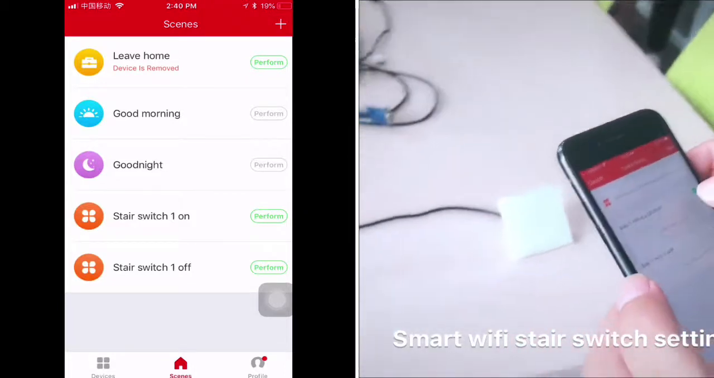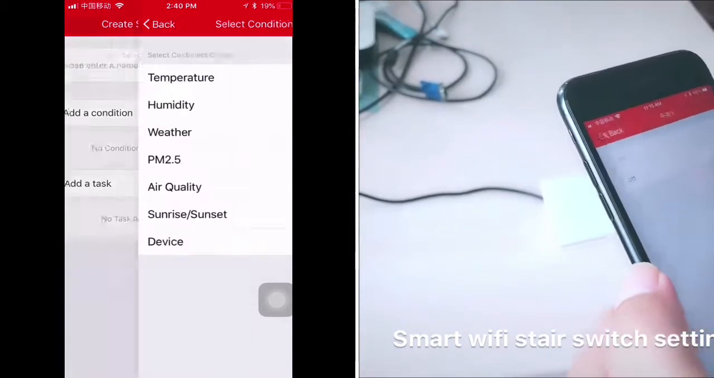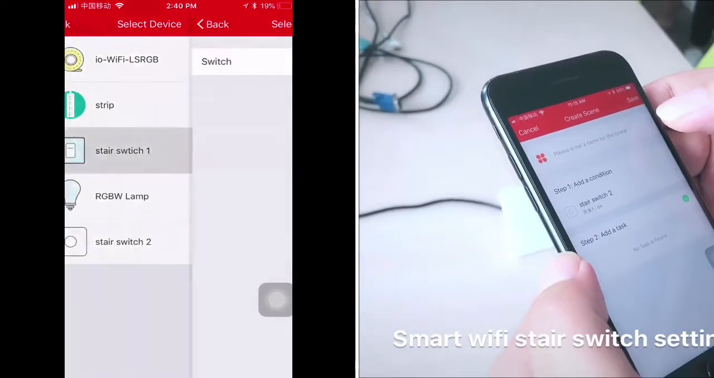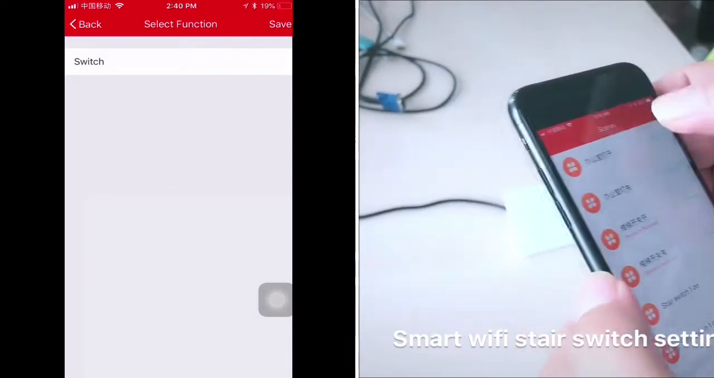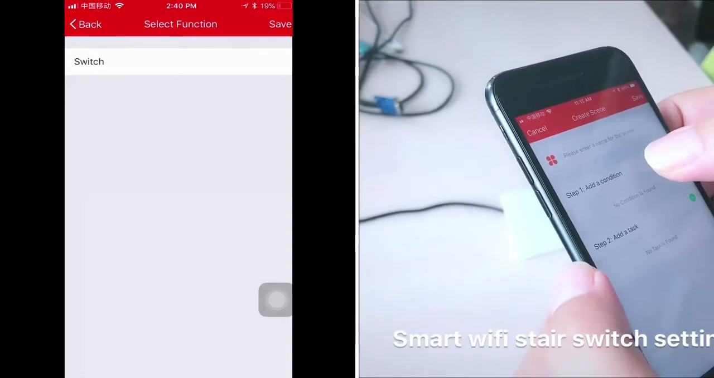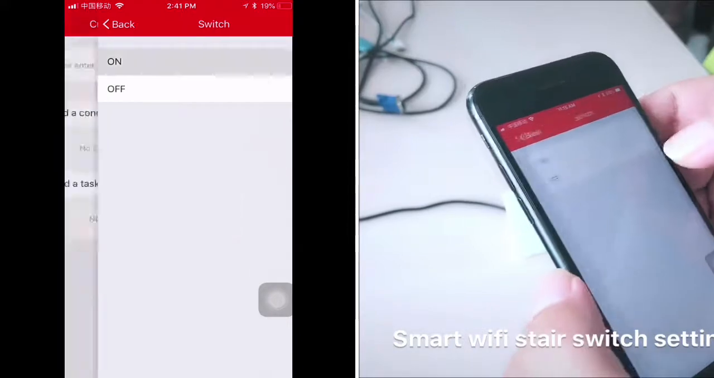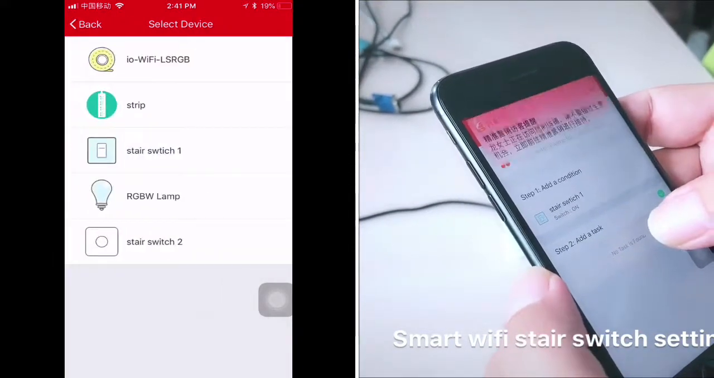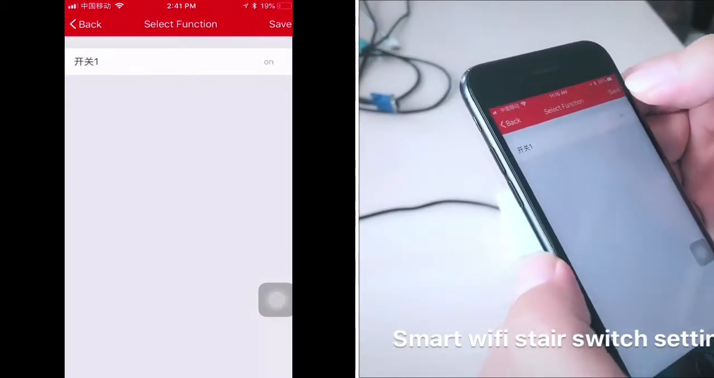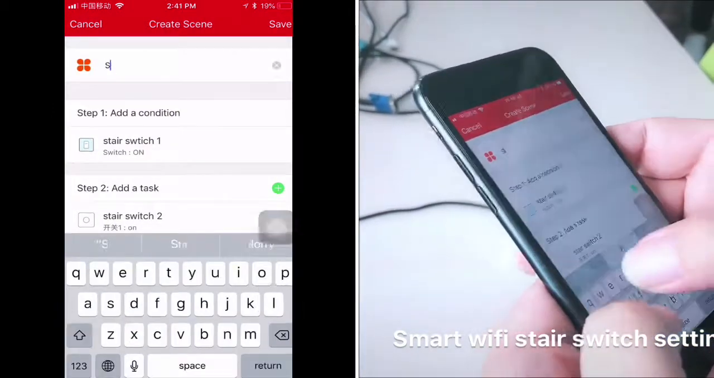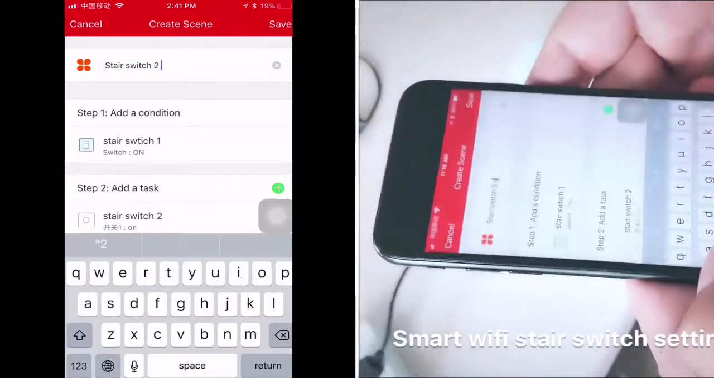That is Stair switch on. Oh, sorry. One more condition is to add a condition. When Stair switch 1 is on, then Stair switch 2 is on. So the name is Stair switch 2 on.